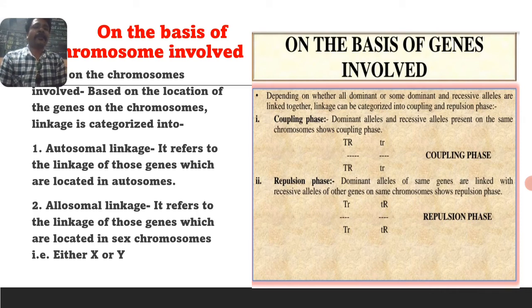Here capital T is linked with small r, and small t is linked with capital R. One is dominant and another is recessive, but they are linked, present on the same chromosome. This is called coupling, and this is called the repulsion phase. These are the two phases.